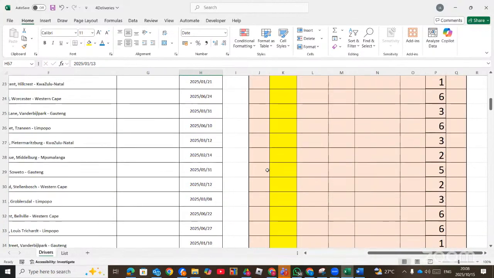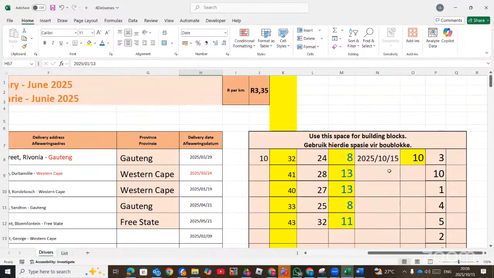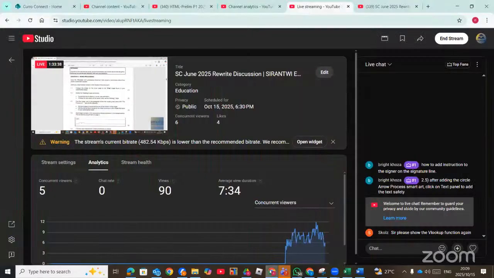So please, this question, we needed to break it down. First of all, you must find the current date, which is today, and then you extract the month from today, which is the month of N8. Then you also extract the month from individual delivery dates. Then we now compare by using conditional formatting, which is the formula type, for 4 marks. Right. I believe I've answered that question for everyone.